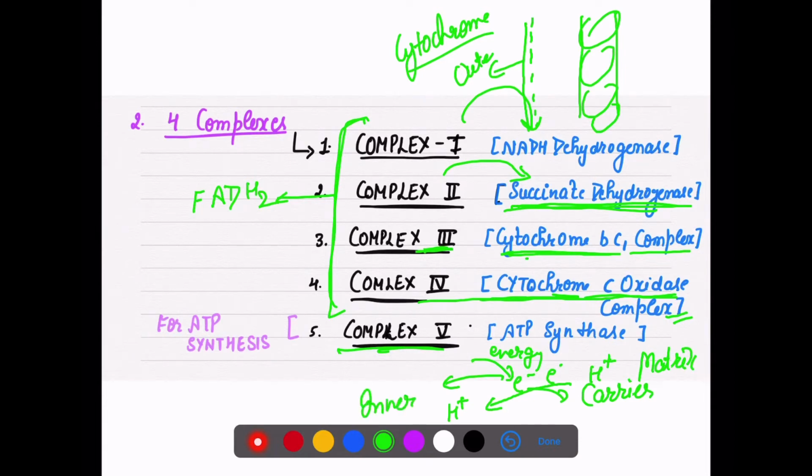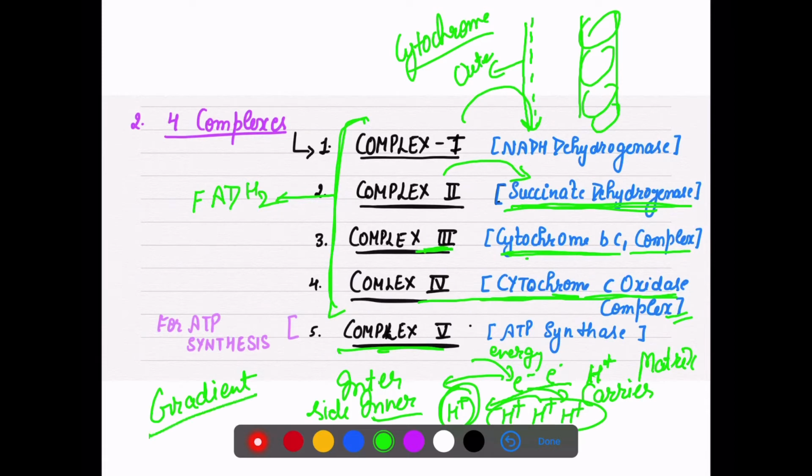I'm not going to discuss this in detail right now, because ATP synthesis is our next topic, but for your understanding, when these protons come in, they are in the intermembrane space, and many H positive ions start accumulating. With accumulation there is a gradient formation.